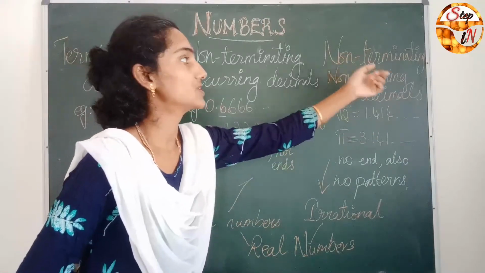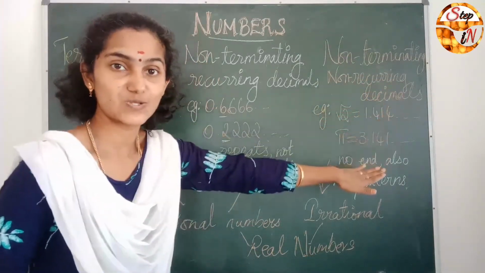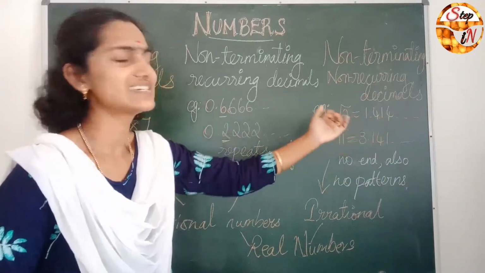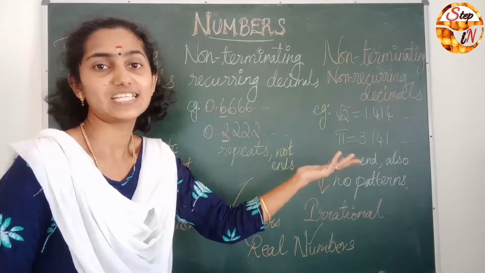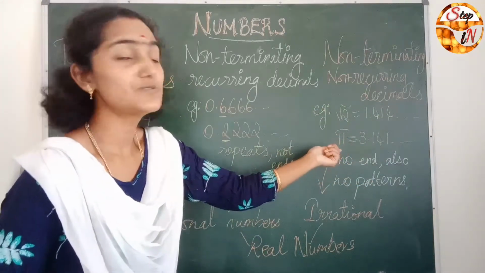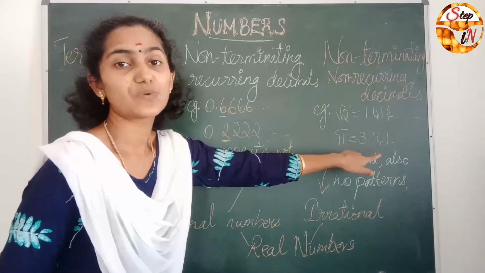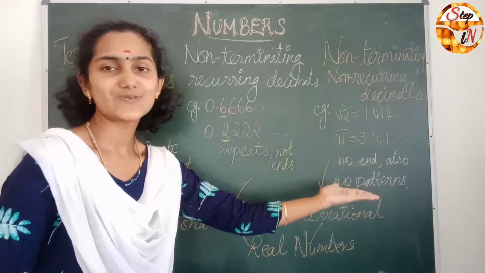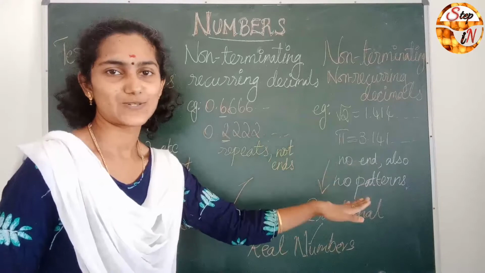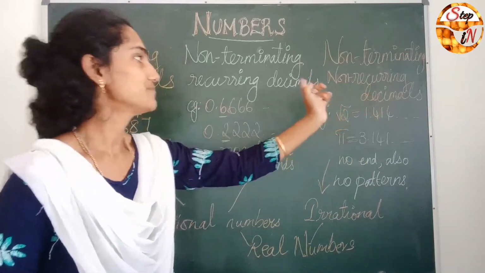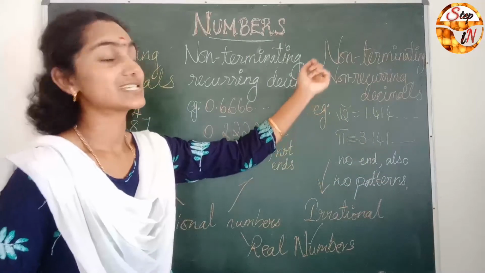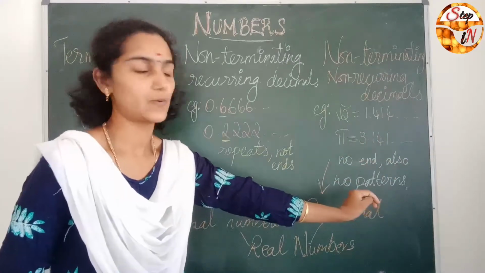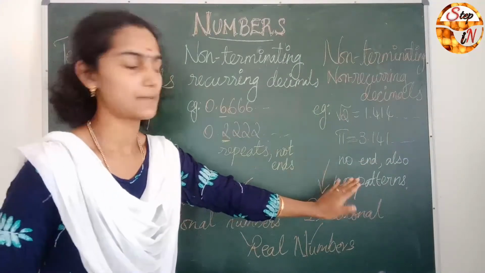So it is called non-terminating because the decimals do not end, and non-recurring since it doesn't have any specific pattern. The same holds for pi, 3.141, etc. The numbers after the decimal have no pattern and do not end. So these are the examples.